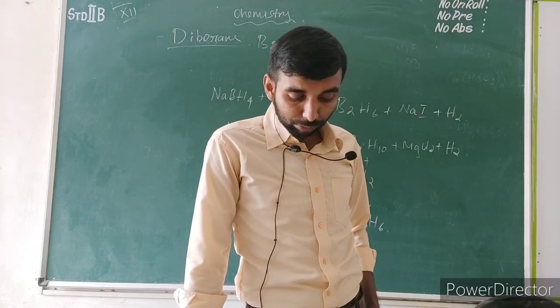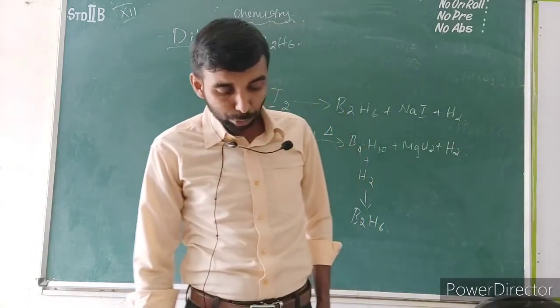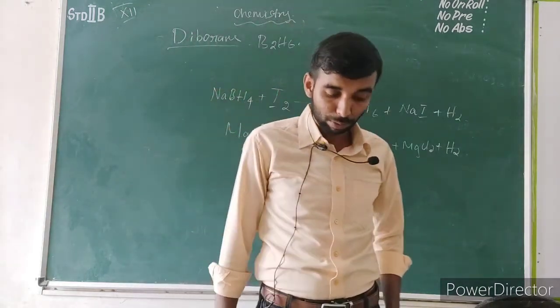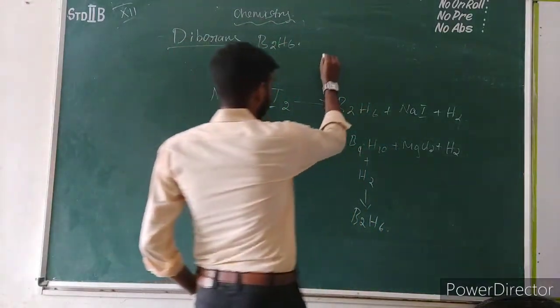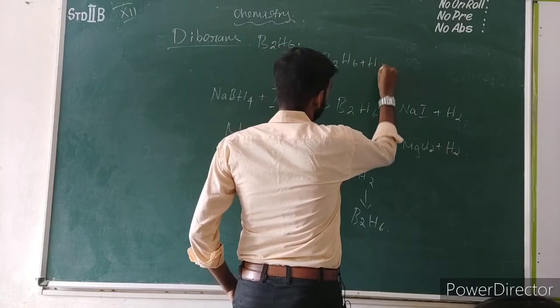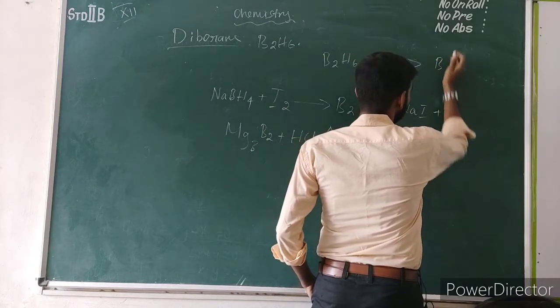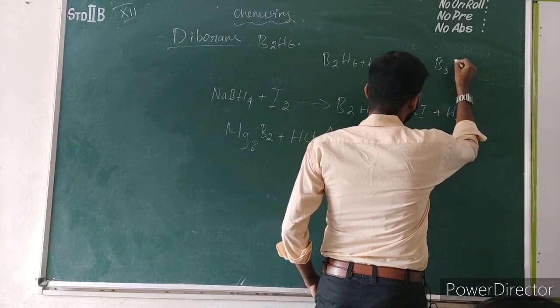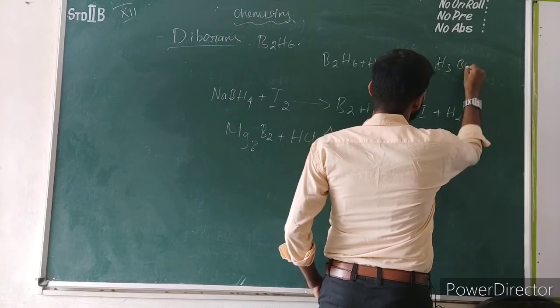Diborane reacts with water and alkali to give boric acid and metaborate respectively. The reaction occurs between diborane B2H6 and the water molecule, and it will give boric acid, H3BO3.